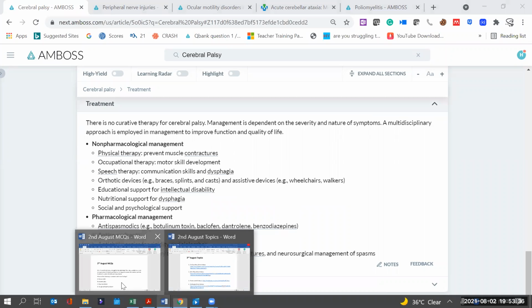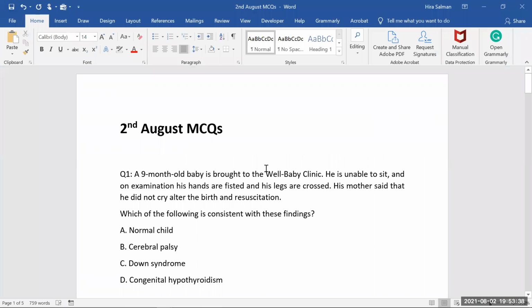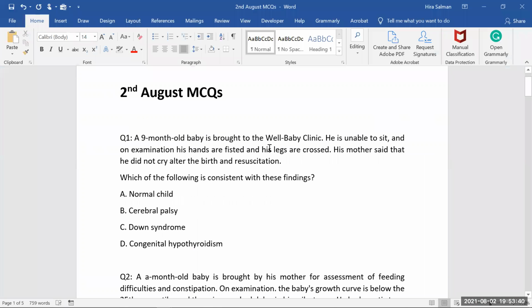So now let's have a look at the question. Here the question says, a 9-month-old baby is brought to the Well Baby Clinic. So the age of the child is very important. Here the baby is 9 months old. He is unable to sit. Now, 9 months. Do you think the milestone is delayed? Of course the milestone is delayed. In a normal child at 6 months of age, the child should sit from lying position. He can do it by himself. But now the baby is 9 months old and still he is unable to sit. So one of the features here is delayed milestone.